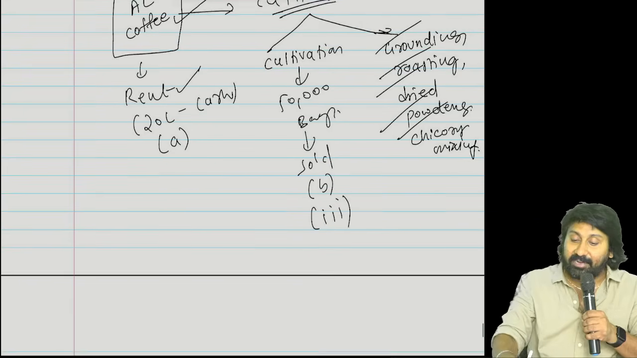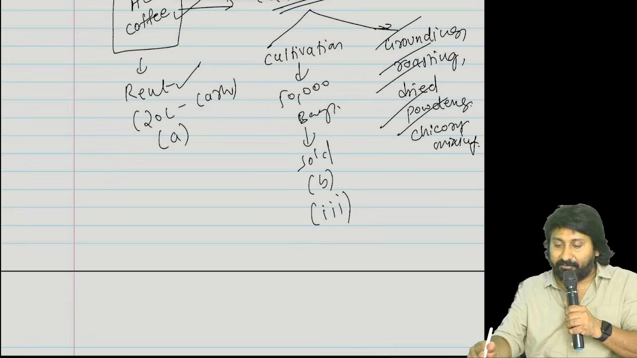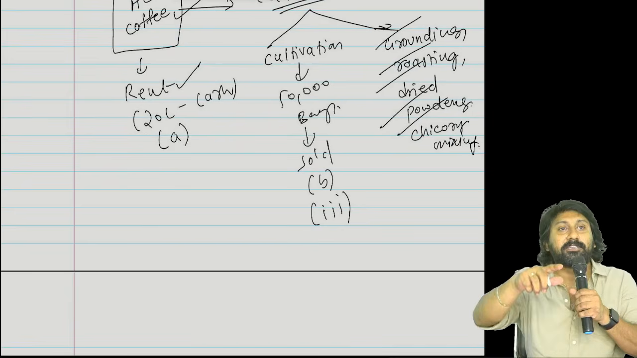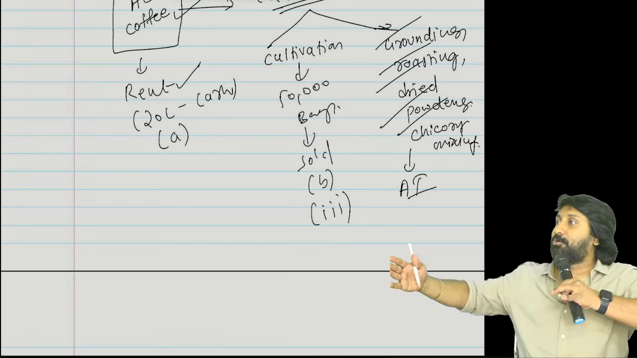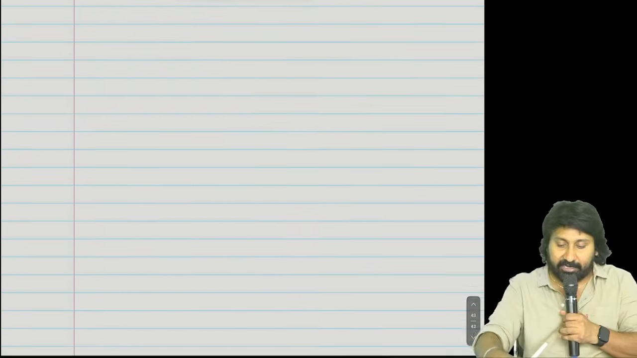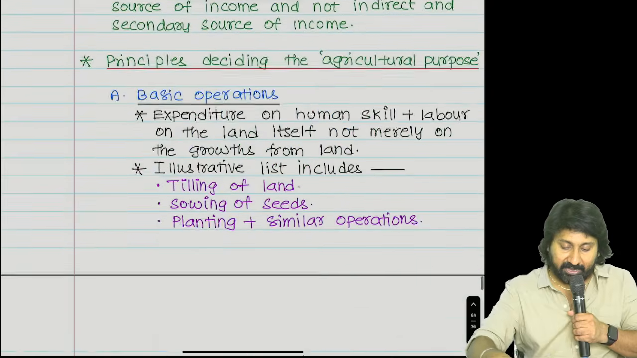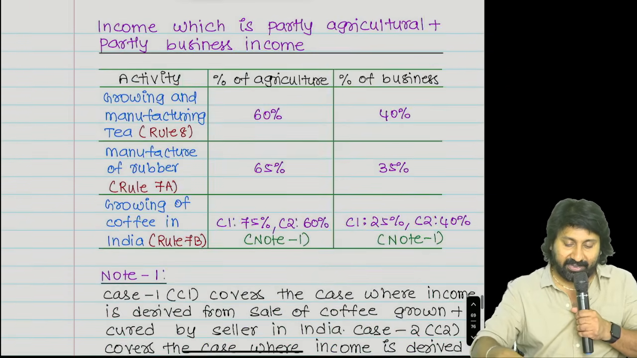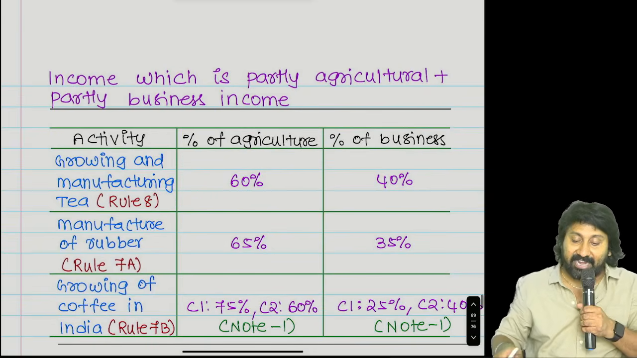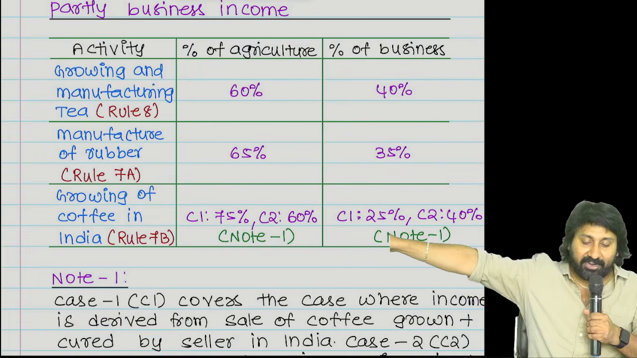Therefore, any income generated out of grounded coffee, roasted coffee, dried coffee, powdered coffee, chicory mixed coffee will not come under agricultural income. They will break that into 2 parts, agricultural income and business income. That's what we are going to discuss in the area called agricultural and partly business income. That's why see here, growing and manufacturing of tea.